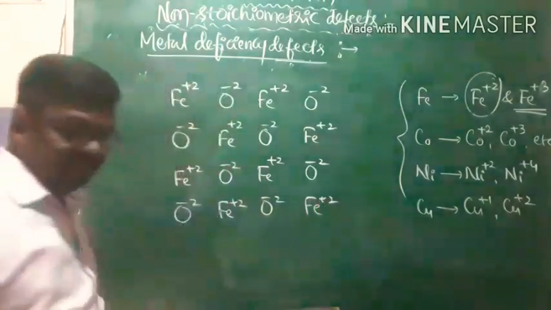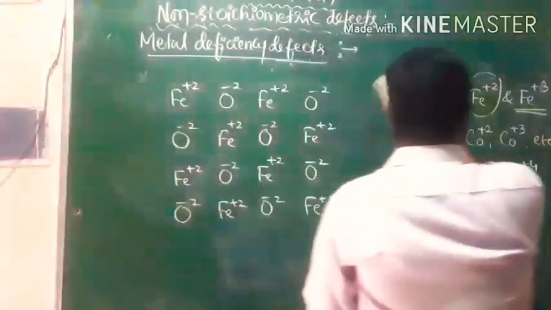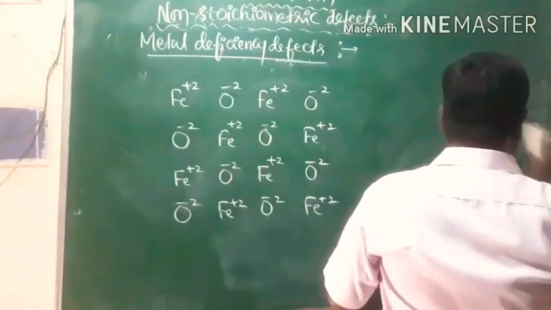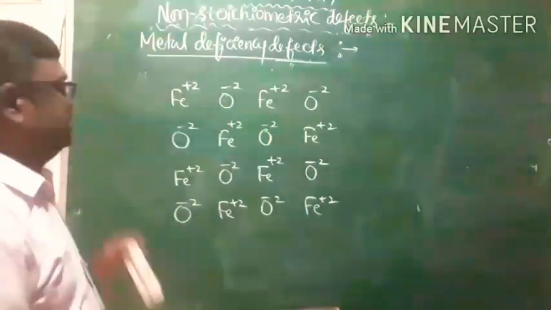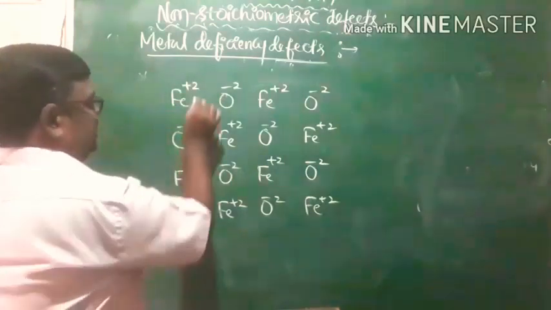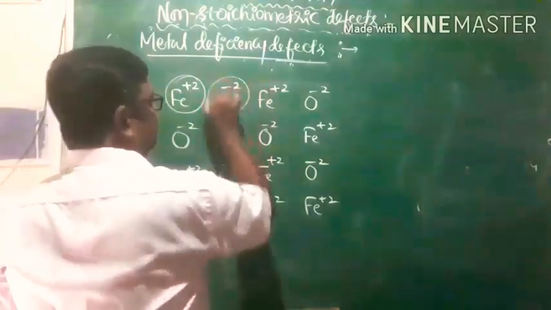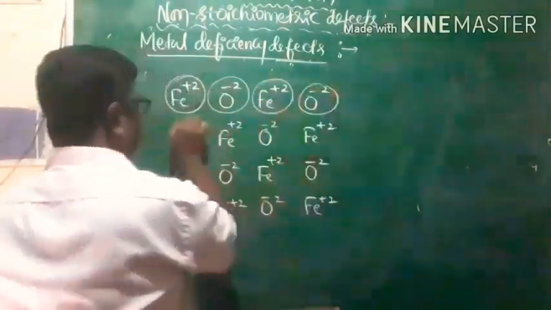This is what we call the lattice of ferrous oxide. It's an ideal crystal with no defects, right? An ideal crystal with no defects.